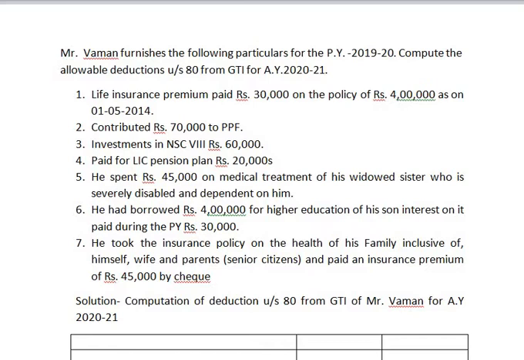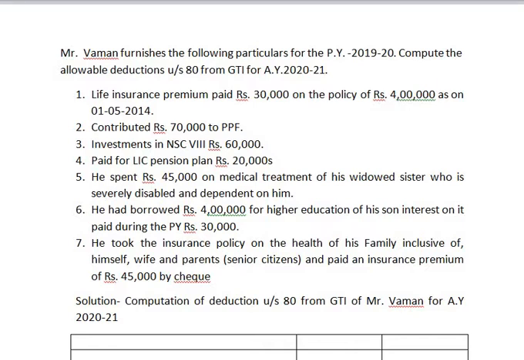And the question is, Mr. Vaman furnishes the following particulars for the previous year 2019-20. Compute the allowable deduction under section 80 from gross total income for the assessment year 2021.